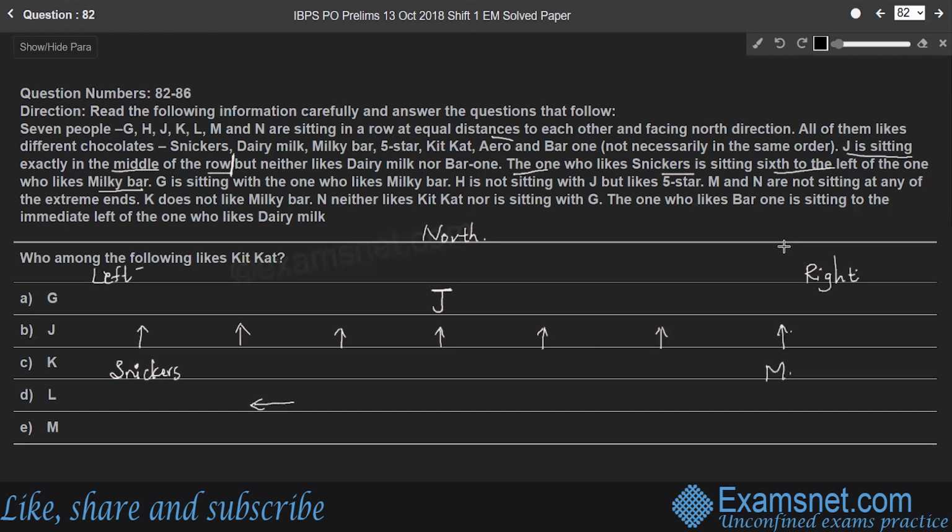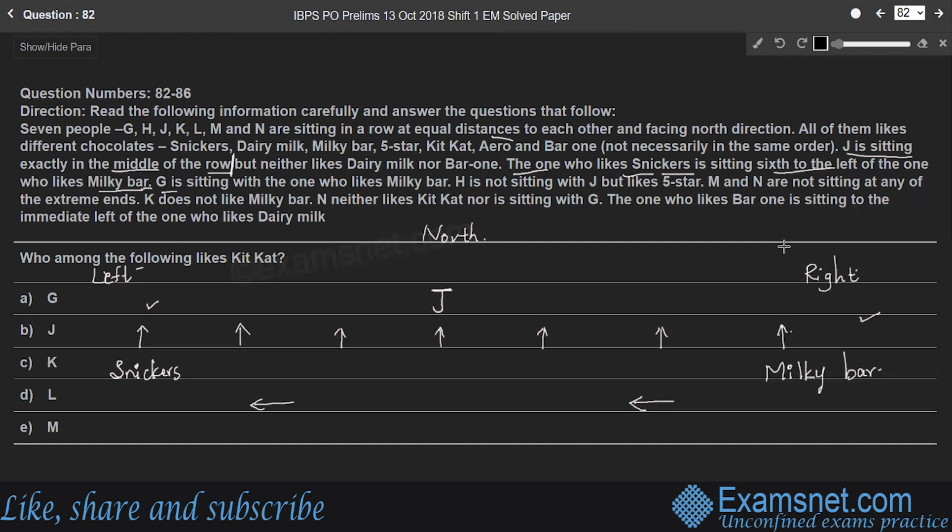That means the one who is sitting at the extreme right end likes Milky Bar, right? So his left means this direction. Sixth person to the left of the person who likes Milky Bar is the first person, right? So the one who likes Snickers is sitting sixth to the left of the one who likes Milky Bar. This point got over.